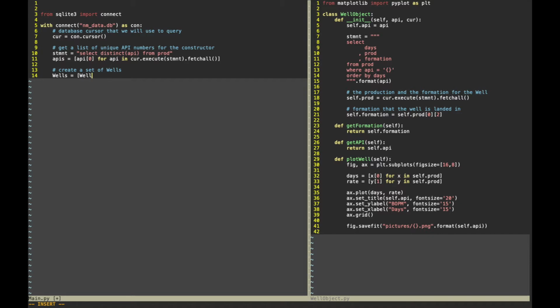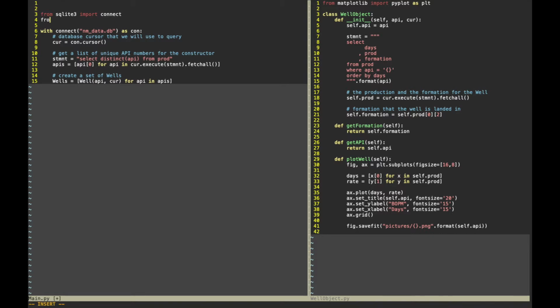Alright, so now we're going to create our well objects with a little list comprehension. So we're going to call the set wells is well with an API and a cursor for all API in APIs. So for every API element in the set APIs, we're going to dump that into well along with the cursor, and then well is going to load the production.